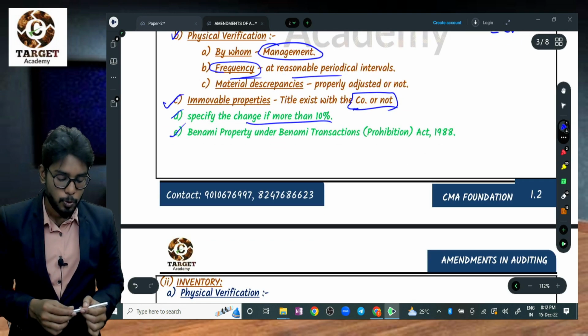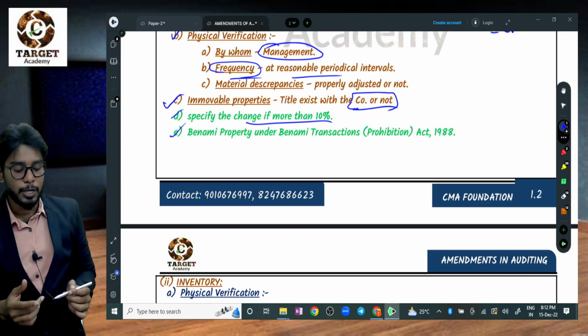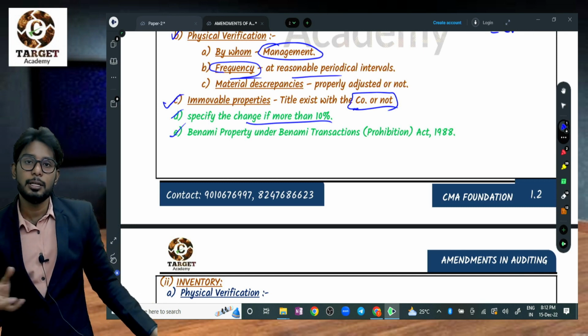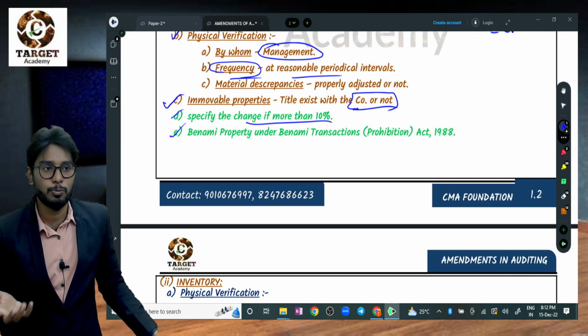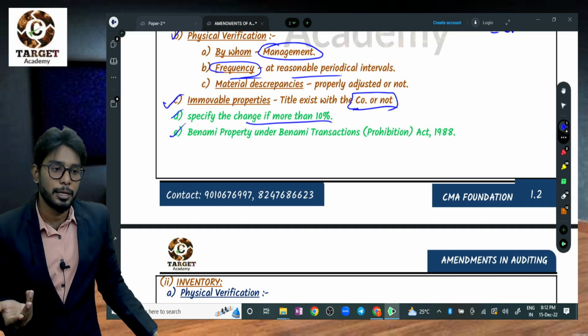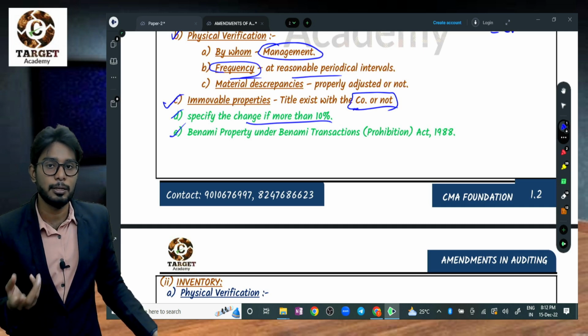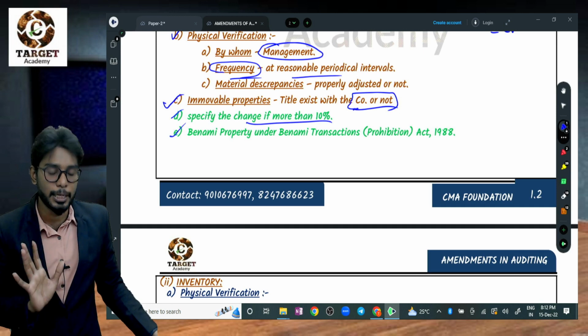Specify any change of more than 10%. If there is any change, an increase or decrease, and it is more than 10% in the assets, either increase or decrease, then you need to report the details.